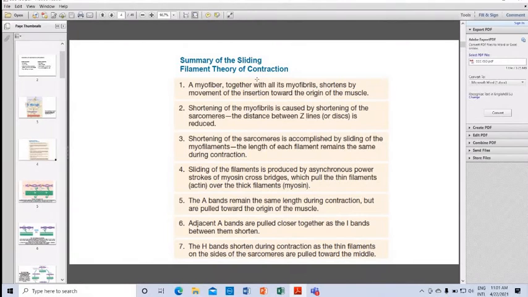The A bands remain the same length during contraction, but are pulled toward the origin of the muscle. Adjacent A bands are pulled closer together as the I bands between them shorten. The H bands shorten during contraction as thin filaments on the sides of the sarcomeres are pulled towards the middle.